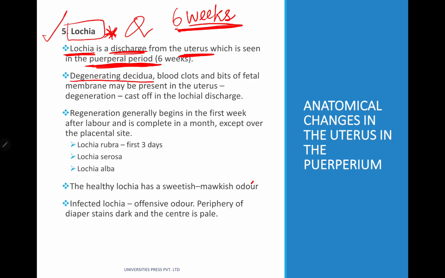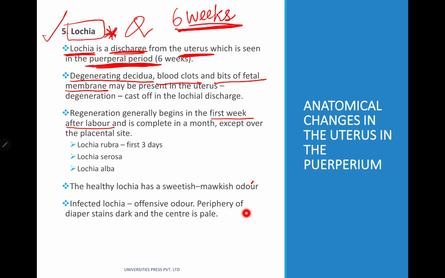Degenerating decidua, blood clots and bits of fetal membrane may be present in the uterus, which can be cast off in the lochial discharge. Regeneration generally begins in the first week after labor and is complete in a month except over the placental site.